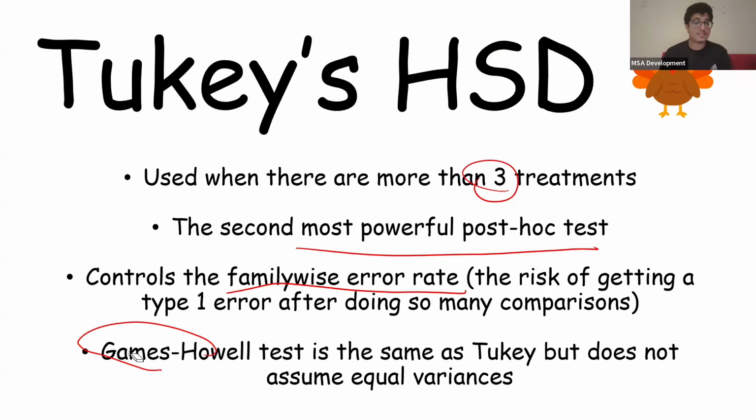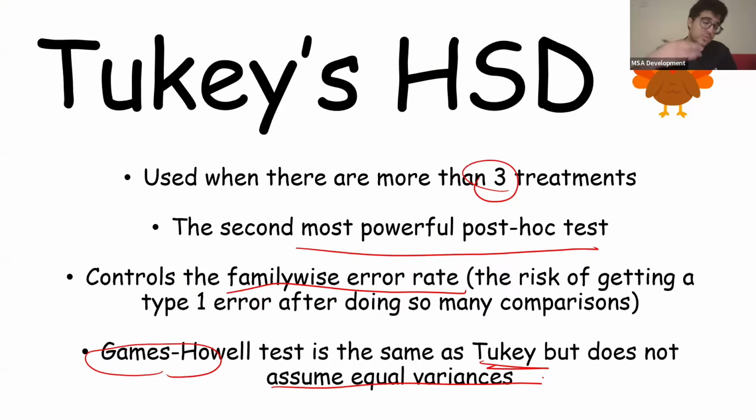It's very short. It's the Games-Howell test. It's literally the exact same as Tukey, but the Tukey's test assumes that there's equal variances between the groups. The Games-Howell test does not assume equal variances, okay? That's all you have to know. So if he asks you what test doesn't assume equal variances or is similar to Tukey, it's Games-Howell, okay? Tukey's is used when there's more than 3 treatments. It's the second most powerful and it controls the family-wise error rate.